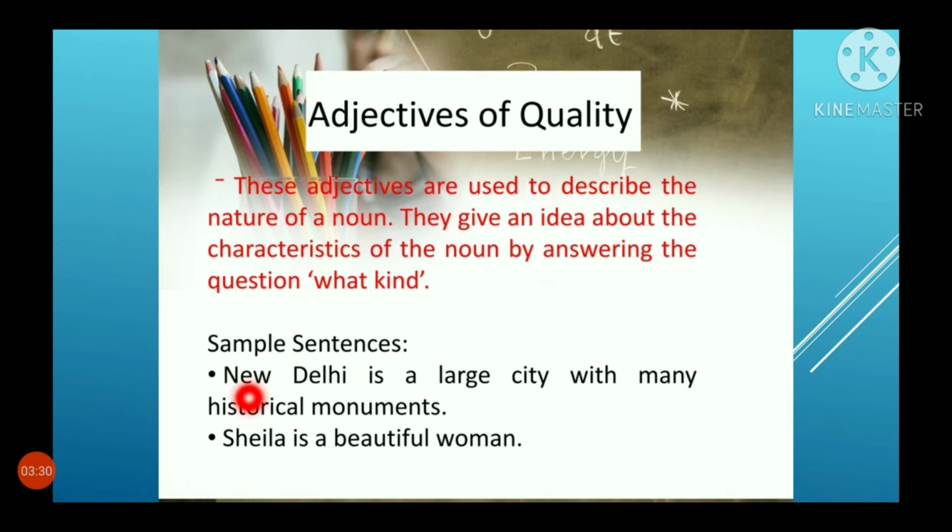Examples: New Delhi is a large city with many historical monuments. It is a large city. Sheila is a beautiful woman. Here woman is a noun and the quality is beautiful.